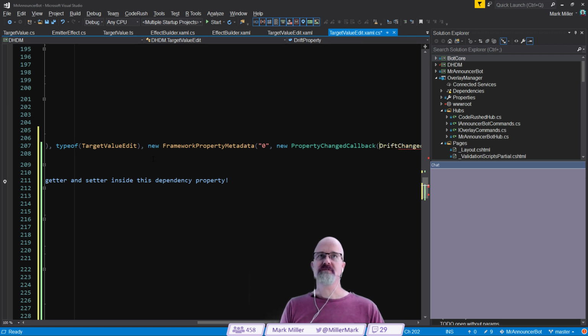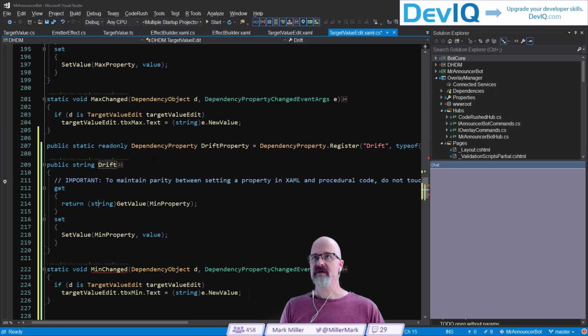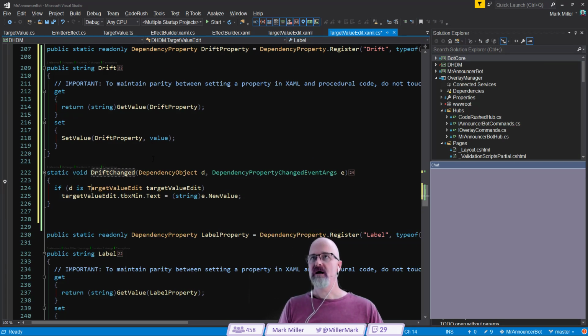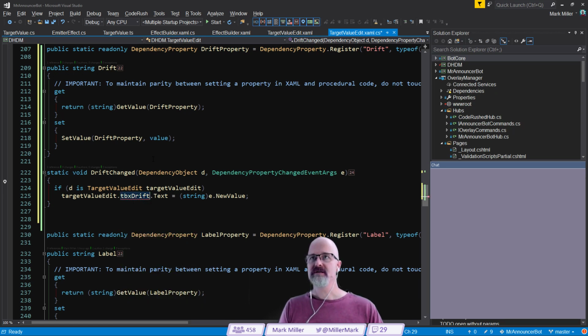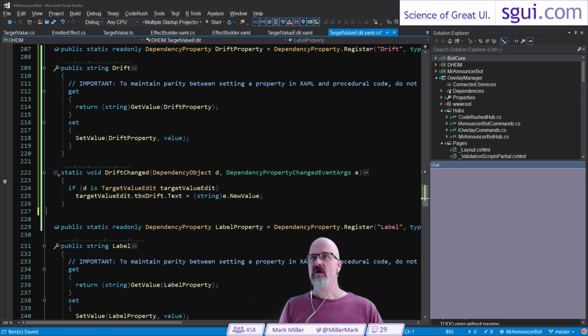Let's do a drift changed. Property is drift, get value on drift property. Drift changed. And we want to see if this is the case. We want to say, hey, tbx.drift.text is equal to e.newValue.